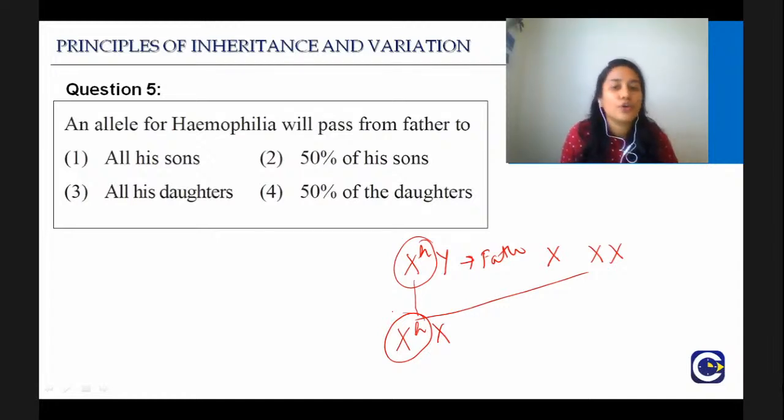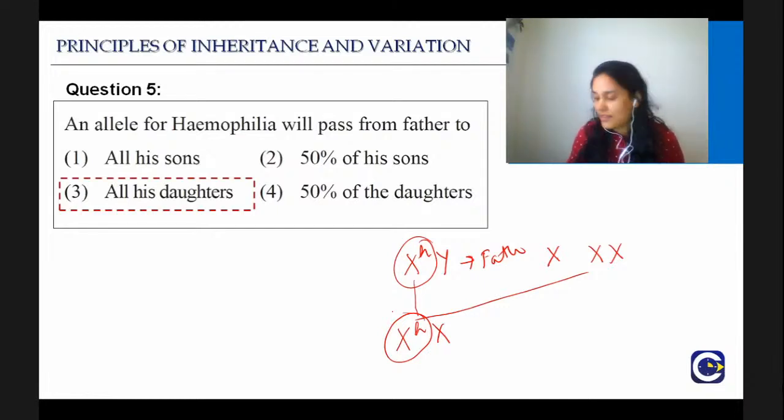I'm sure you all know this. Like from the father, the allele goes to the daughter. Okay, and when it goes from the mother to the son, this is criss-cross inheritance. Good. So all of you gave the right answer, which is option number 3. An allele for hemophilia will pass from father to all his daughters.